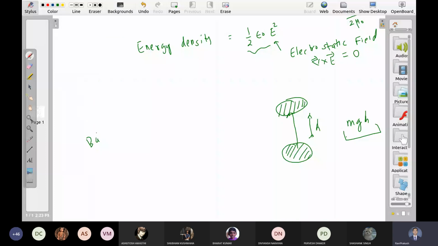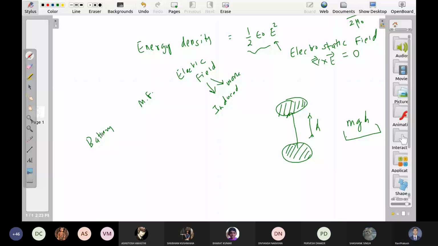So it is this electric field which is producing induced current. This is the electric field doing work. And where does it get energy from? It gets energy from the battery, but not directly through this channel.